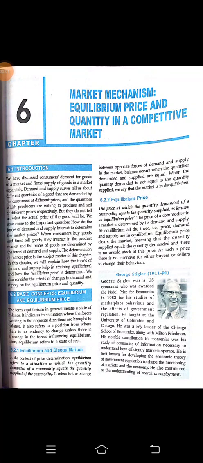With the sixth chapter from your economics book of grade 12, and the name of the chapter is Market Mechanism, Equilibrium, Price and Quantity in a Competitive Market. So already we came across the term. What is the meaning of equilibrium? The term equilibrium in general means a state of balance.